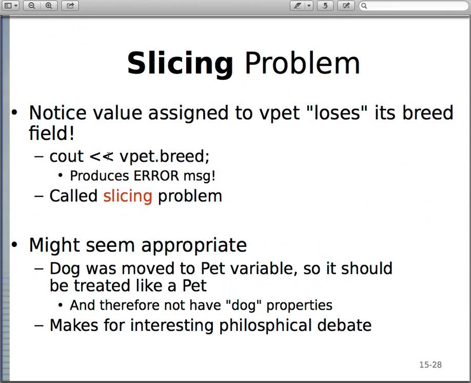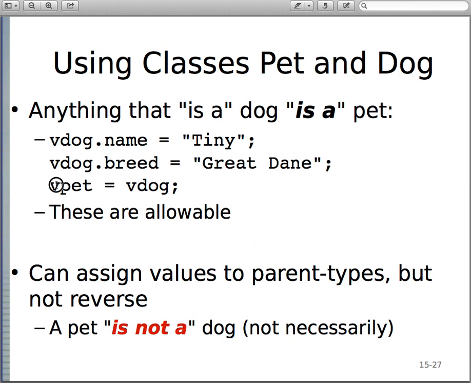When you do this, this will give you an error message. That's because it's sliced off. The dog object was sliced off. The breed data member and all the extra data members that came with dog objects were sliced off when you did this. So this is the crucial statement. This will show up many times, and you just want to be clear about what this does. When you do something like this, you slice off the dog parts that are not in pets. Those are all gone, and now you're left with a vpet object with only a name and no breed.